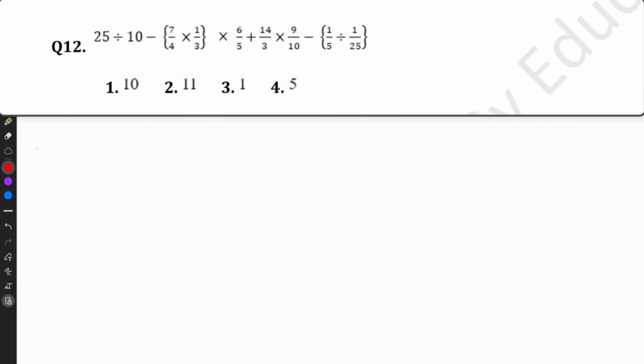So I am taking 10 as common value. 25 minus 7 plus 21 into 2, 42, 5 into 10, 50. So the answer is 67 minus 57 by 10, that equals 10 by 10. Answer is 1.